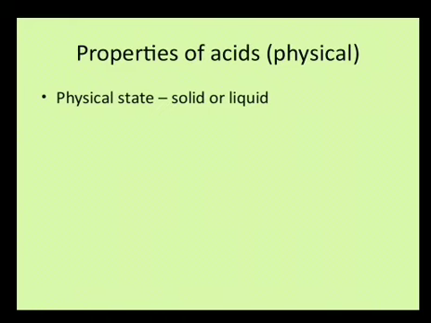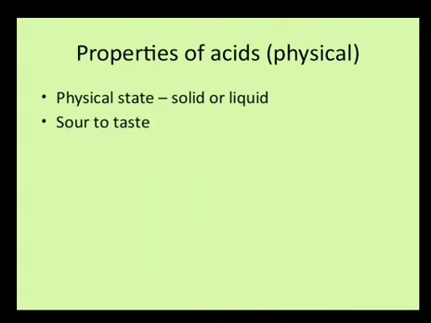The physical state of most acids is solid or liquid. At home, tartaric acid and citric acid, which we use in cooking, are solid. But in the laboratory, or the acid used for cleaning purposes, is liquid in nature.